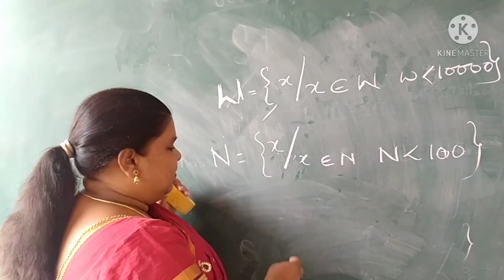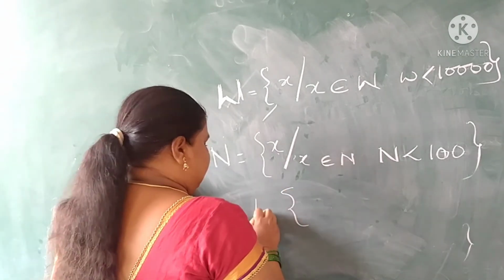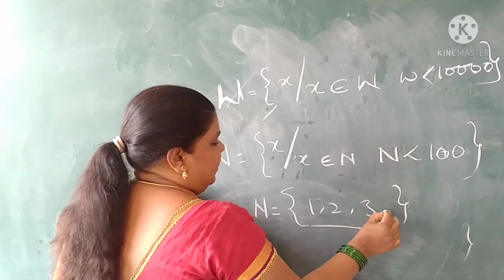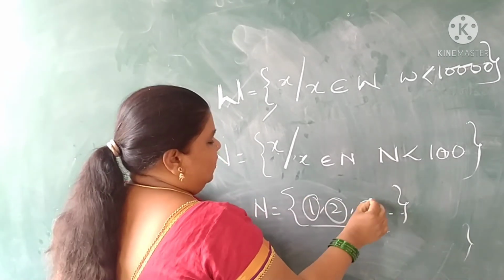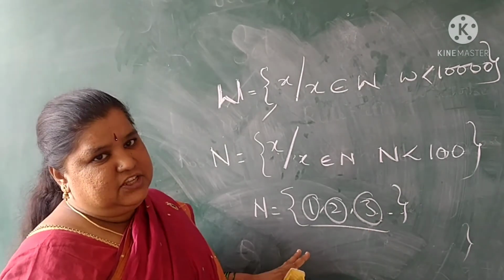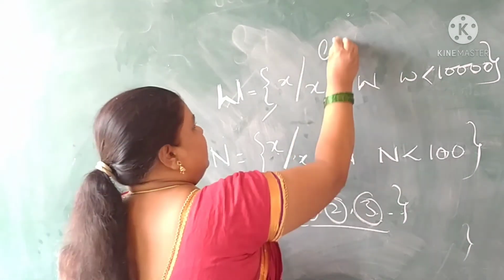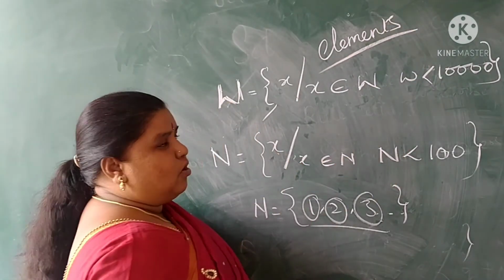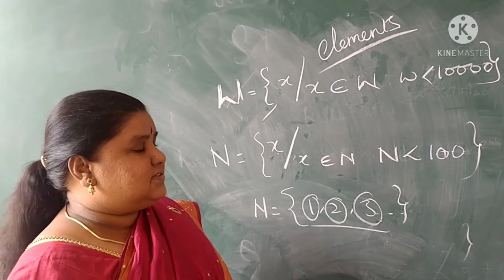And see children, one more thing: in the natural number set 1, 2, 3, 4, whatever is coming here, all this we will call the elements of the set.